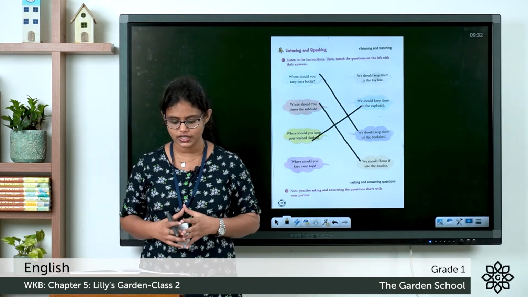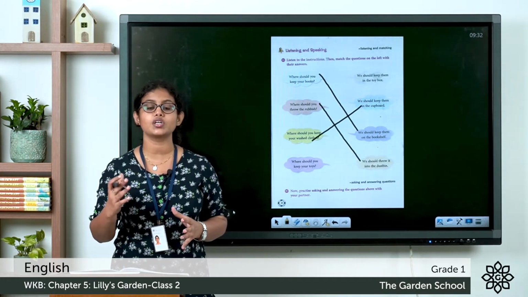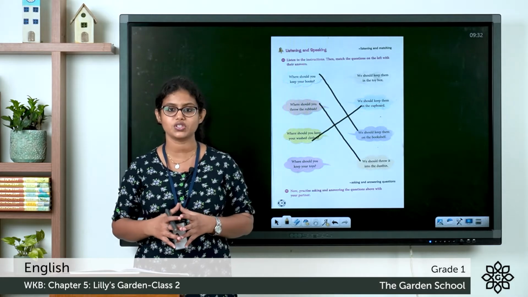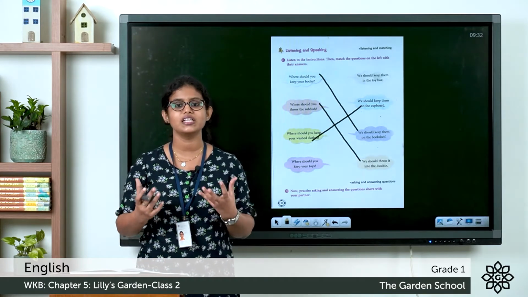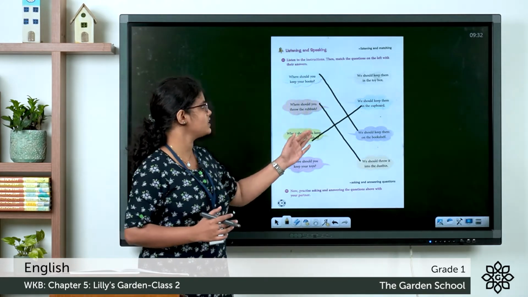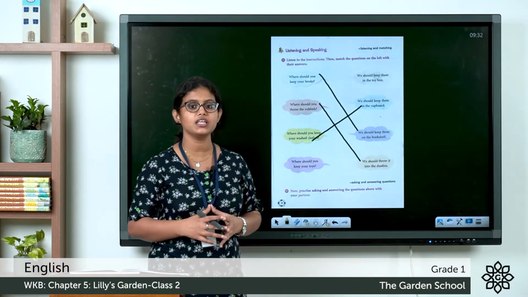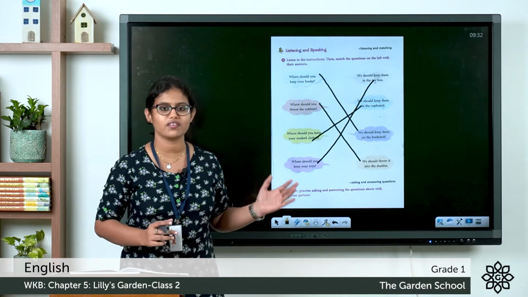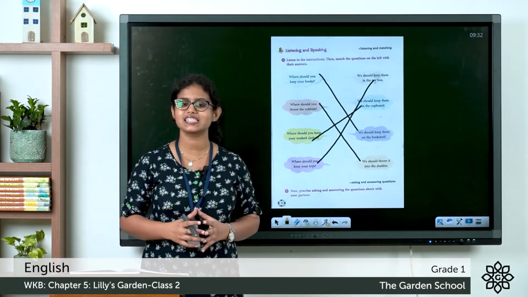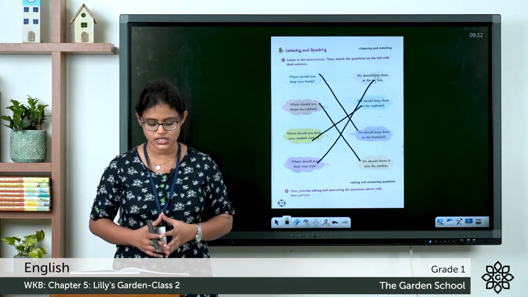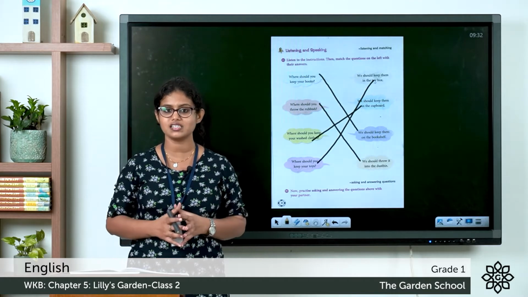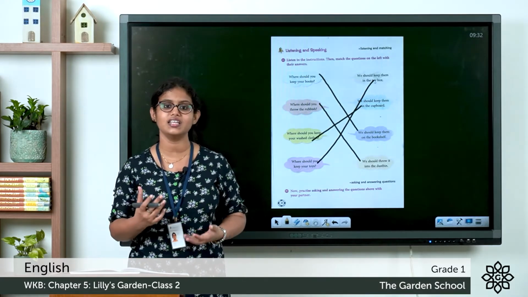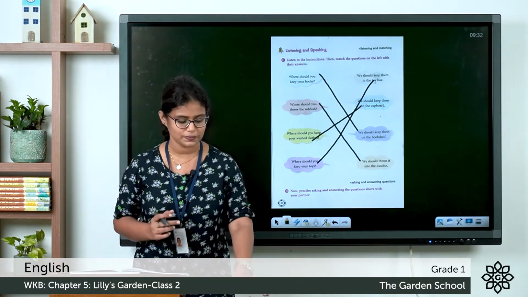The last one. Where should you keep your toys? So where do you keep your toys? You keep it in your toy box. So it is given we should keep them in the toy box. So you can match. So we have matched the question with its answers. So likewise, you can also practice this asking and answering the above questions.